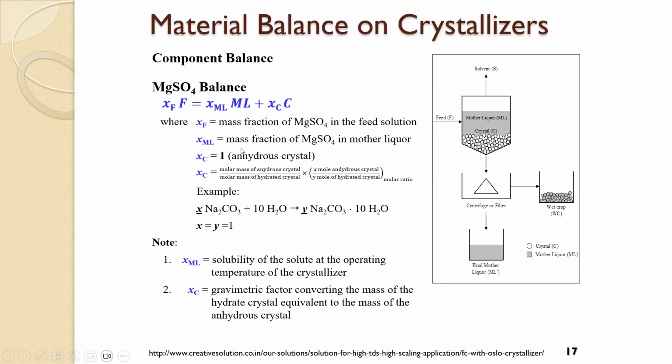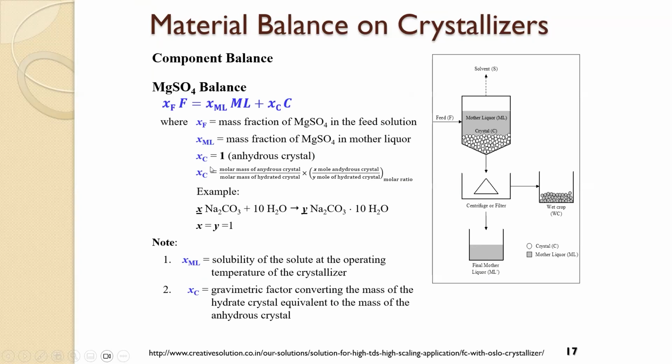Now, sometimes the crystals are hydrated, sometimes they're not. In the event that the crystals are anhydrous, unlike this one, which is what you call a hydrated crystal because it contains water of crystallization, here, the sodium carbonate decahydrate. In this case, the sodium carbonate crystal is anhydrous.